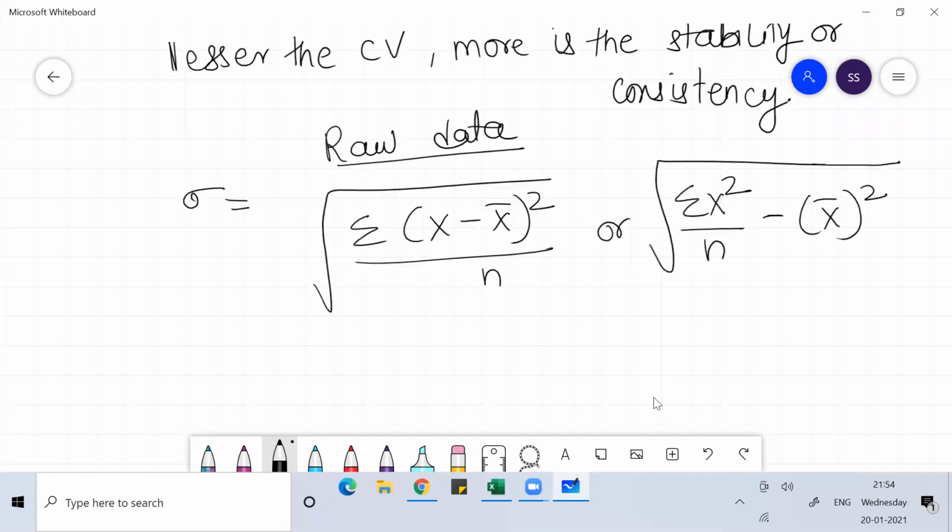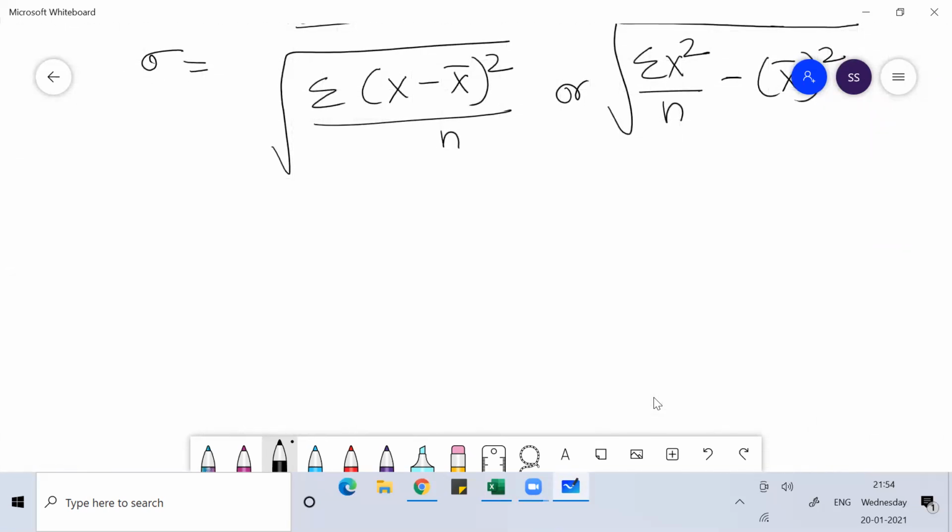In case class interval with frequency is given to you, but here this is only raw data, I hope you understand very well.